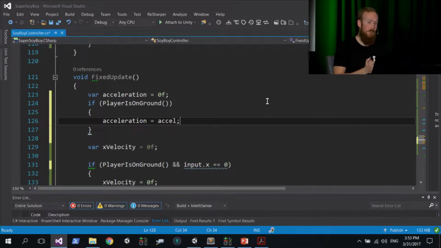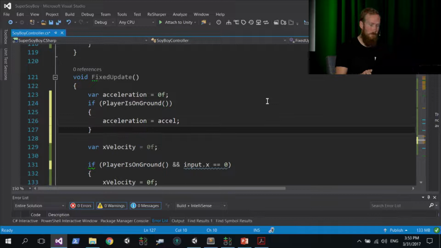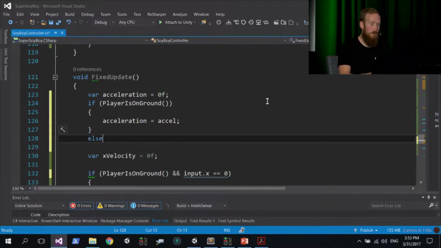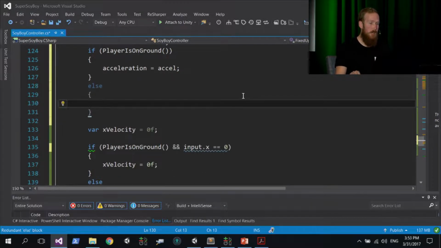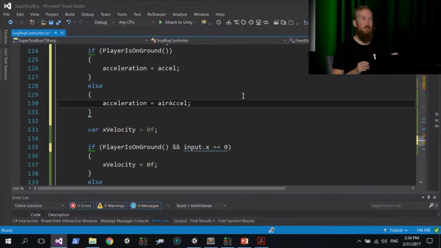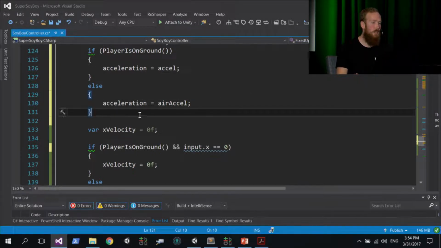It's set to a constant value of 6f. So if we're not on the ground, so say else, if we're in the air, we want acceleration to be set to our air acceleration value, which is half of 6. It's just 3. So if you think about it in reality, if you're in the air and you're trying to run in the air, you don't have much traction. So you don't want your x and y movements to be very much. So we basically halve it if you're in the air. So it gives you a little bit more realistic sort of air control.